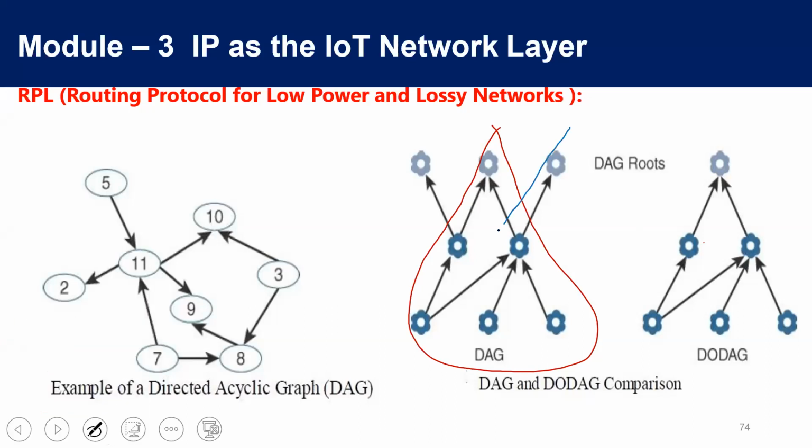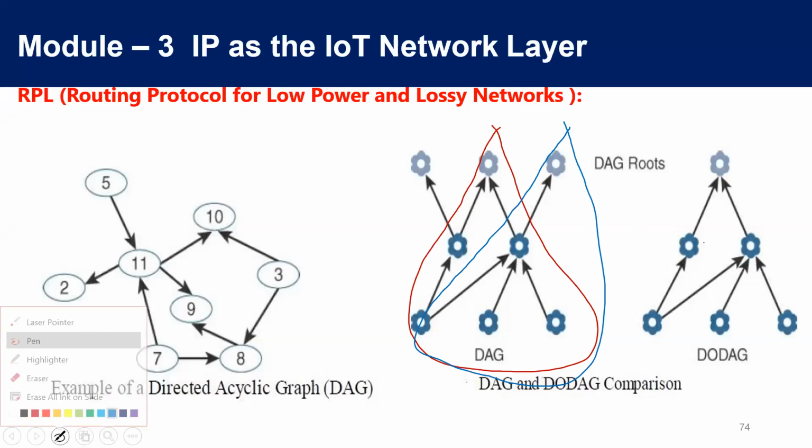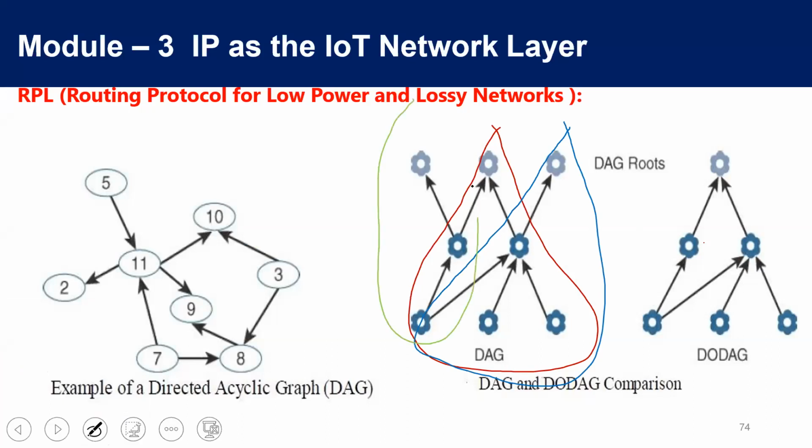This is another DAG. And this is one more DAG. From a single DAG, we can convert to multiple destination-oriented directed acyclic graphs like this.